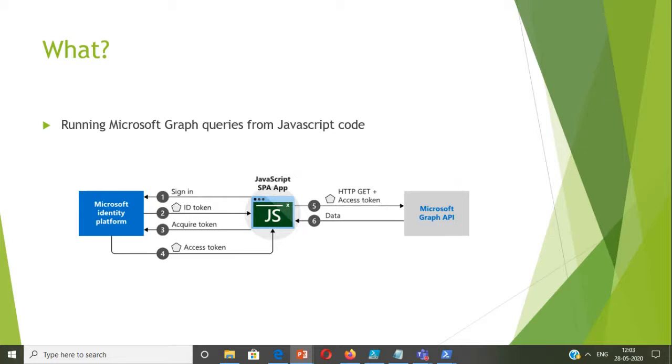So what is going on is you have the identity platform. You log in with the user ID and password, and then you get the ID token. You give the token, and the identity platform gives you the access token, and with that access token the data is requested. If the authorization is successful, you get the results, the JSON values, and display them.